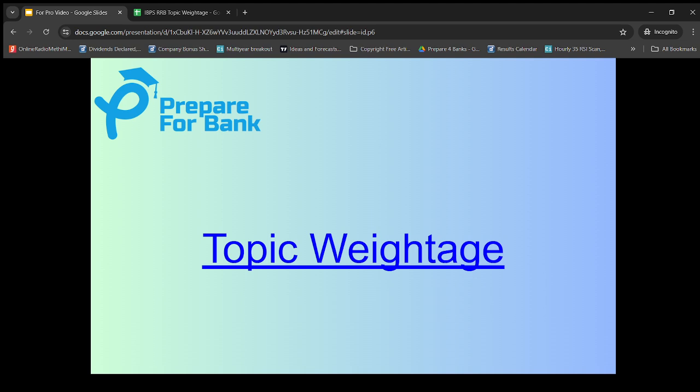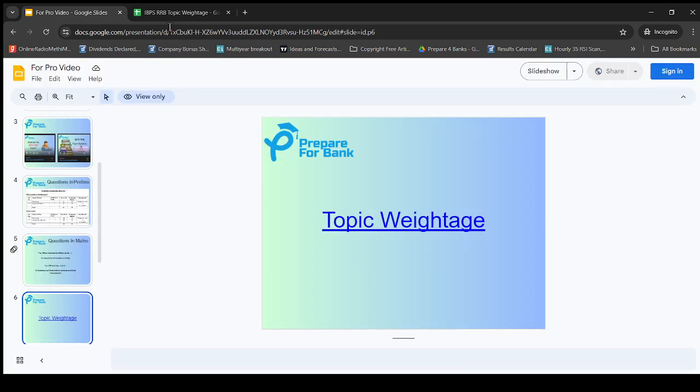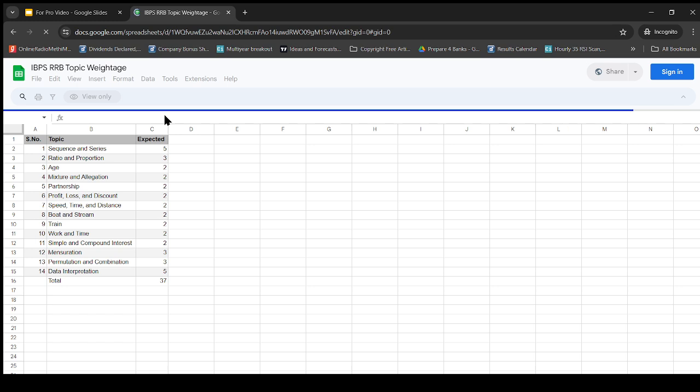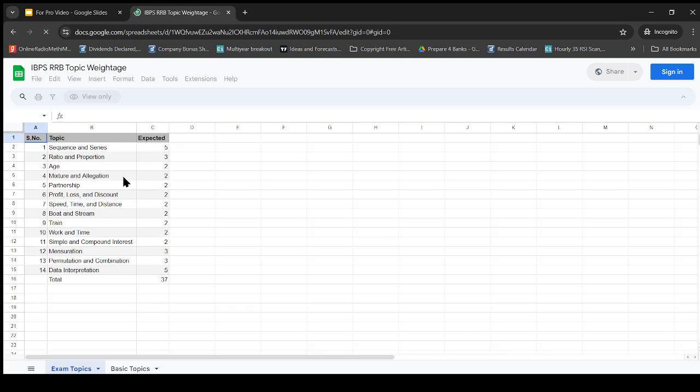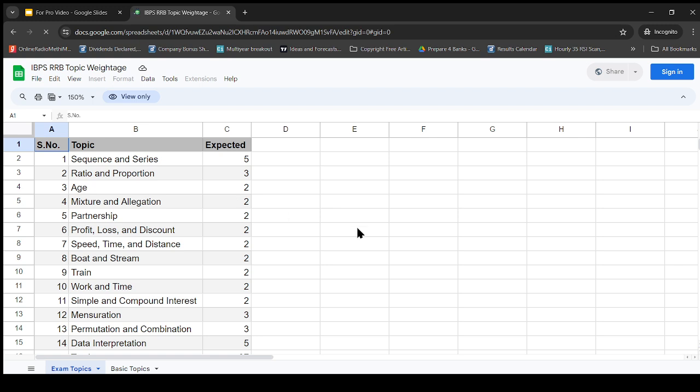Now let's have a look at the topic weightage. So friends, I have already created a topic weightage sheet which I am sharing with you, and this information is based on the previous trends and analyzing the questions that have been asked so far. So let me zoom it a bit. So friends, these are not the actual weightage, or we can expect that the kind of questions on the topics and the number of questions on a topic can vary from question pattern to question pattern.